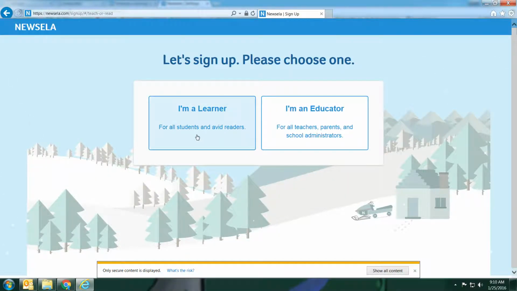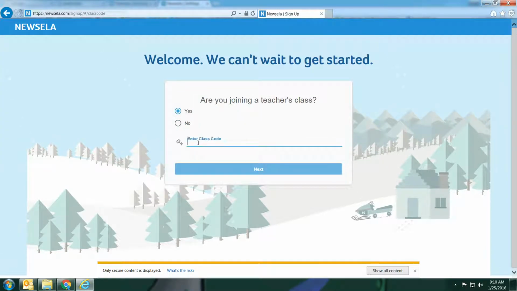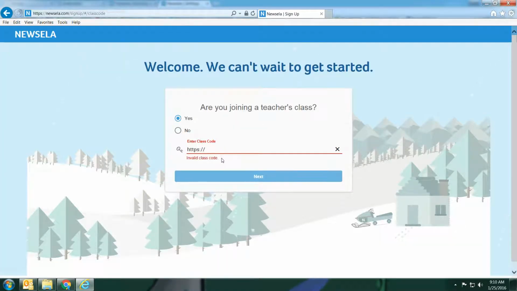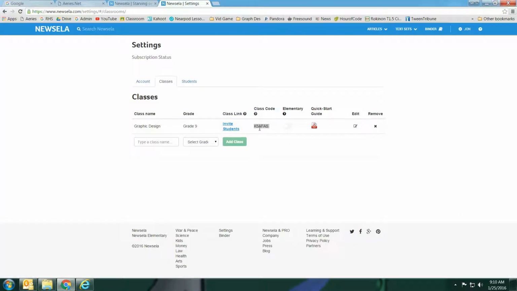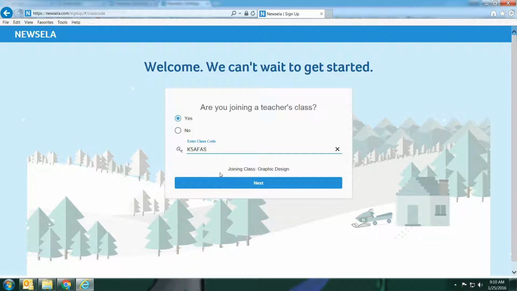Give them some information, and it'll ask for that code that we just had before, this one right here. And again, that's under your account settings. Go to classes, and there it is. So KFAFAS. I'll just copy and paste it right here. Oops, that didn't work. Copy and paste, and there we go. So it's found the class Graphic Design.